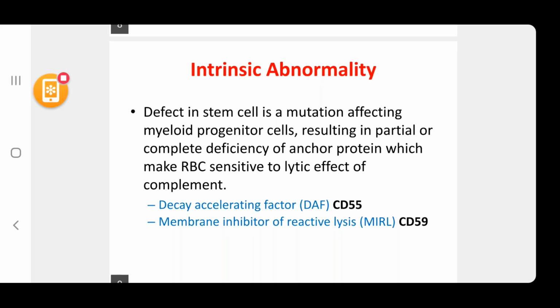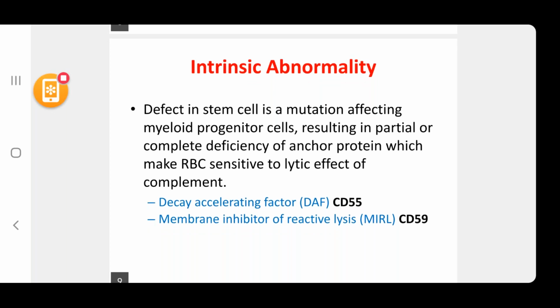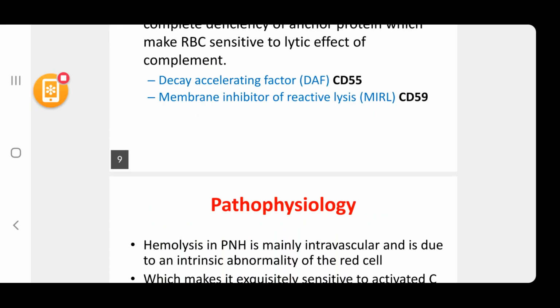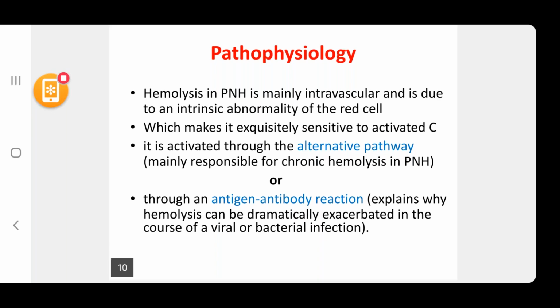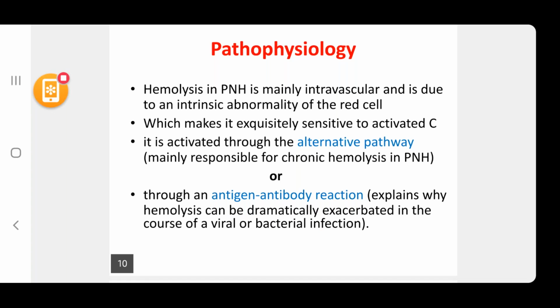What is the pathophysiology? Hemolysis in PNH is mainly intravascular. It's not extravascular, it's inside the blood vessels and is due to an intrinsic abnormality of the red cell, which we discussed in the previous slide, which makes it exquisitely sensitive to activated complement. Now, CD55 and CD59 are supposed to protect the RBC from the lytic effect of complement.